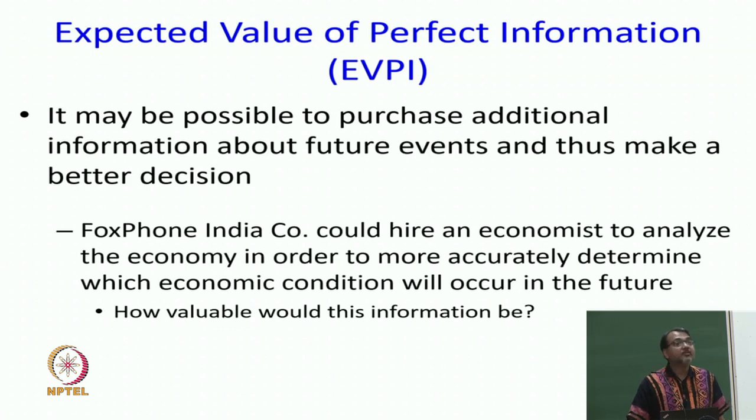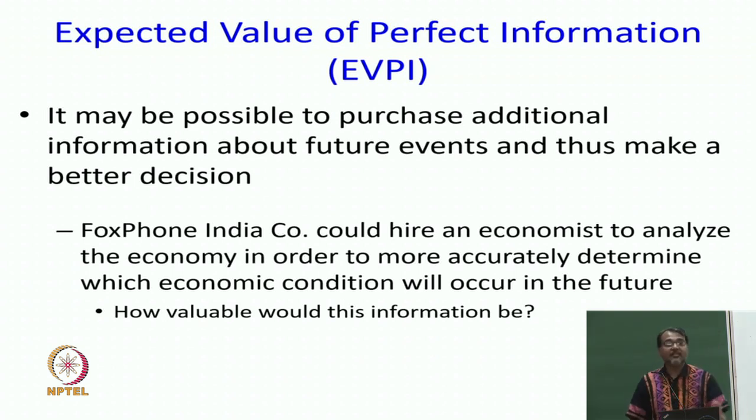So, I will say, okay, how much would you charge for such information? And the economist will say, okay, I want to charge you C rupees. The question I have is, should I hire this economist or not? How much is the maximum C I should be willing to pay for this information? And this is what is called the value of information, often denoted as VOI. Some people also call it value of perfect information, VPI, if the outcome is going to be perfect.